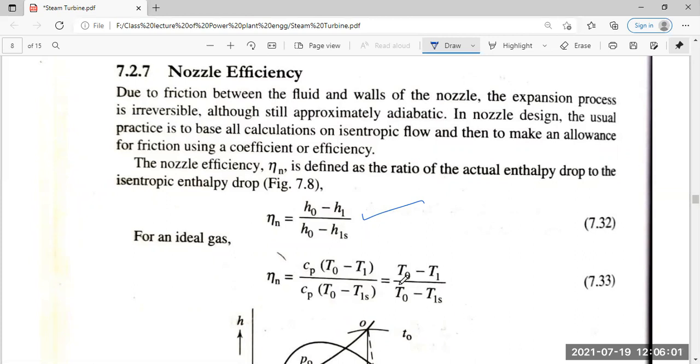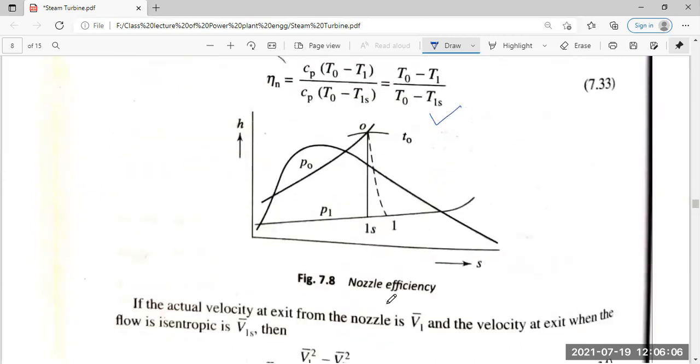So this reduces to T0 minus T1 divided by T0 minus T1s.